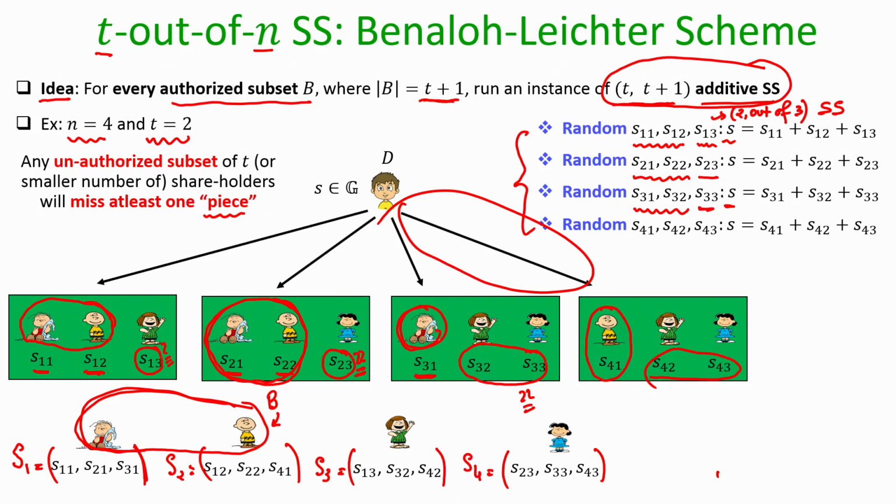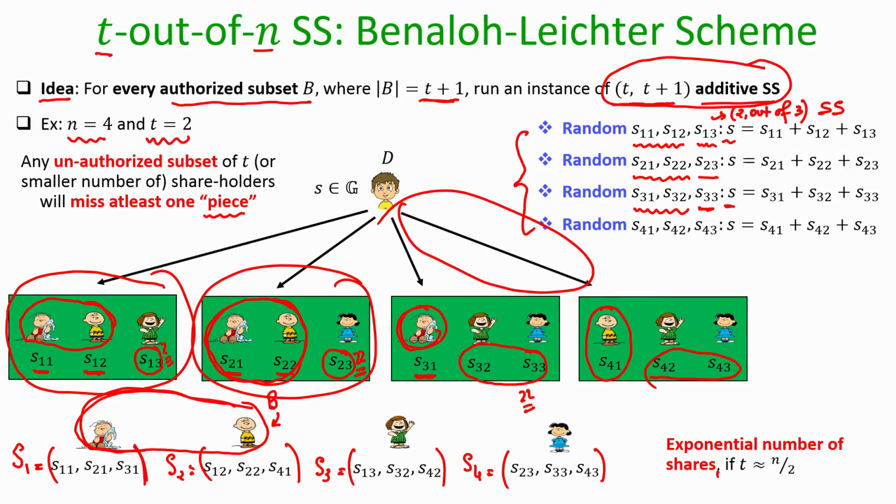And even though they know that all these invocations are with respect to the same secret S, they cannot pinpoint what that secret S is. It could be any element from the group, and that is why this constitutes a valid T out of n secret sharing scheme.